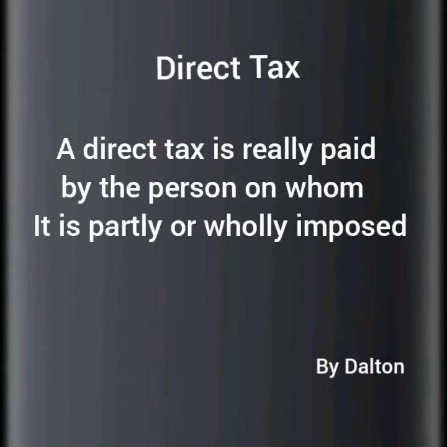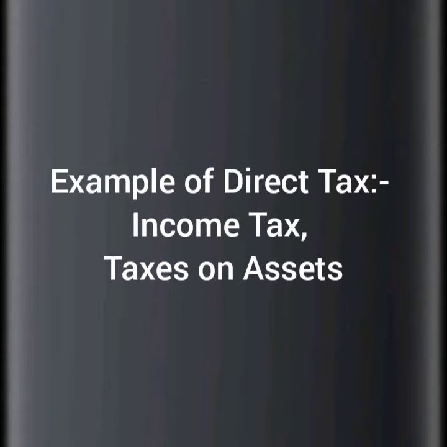Now let's study a definition given by Sir Dalton on direct tax. A direct tax is really paid by the person on whom it is partly or wholly imposed. He means that the direct tax is to be paid by the person on whom it is imposed. Examples of direct tax are income tax and taxes on assets.